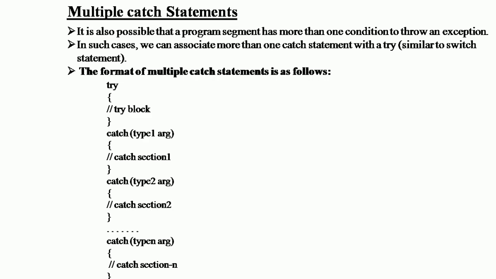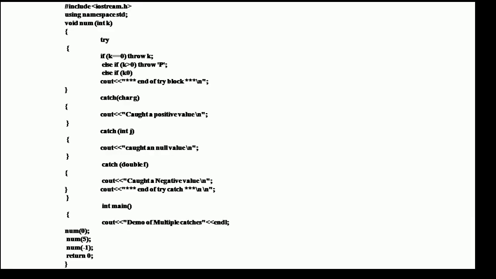Curly braces close. cout << "end of try catch" << endl; within double quotation, ended with a semicolon, and the curly braces closed. Here you start the main function. int main() { curly braces start. cout << "demo of multiple catches" << endl; ended with semicolon.